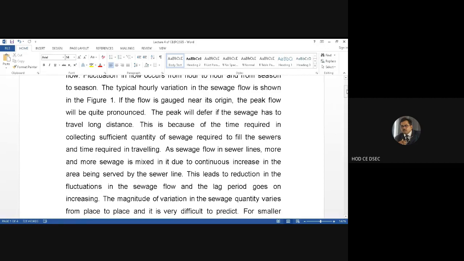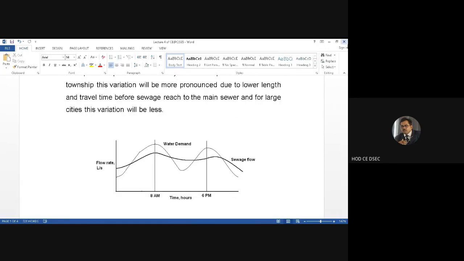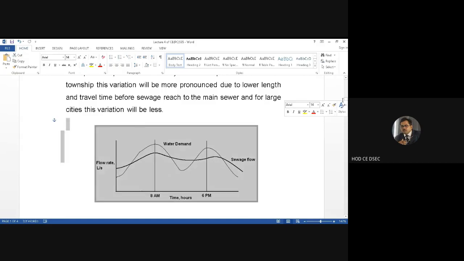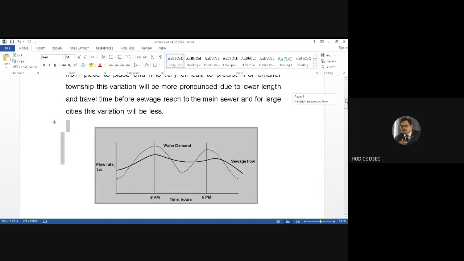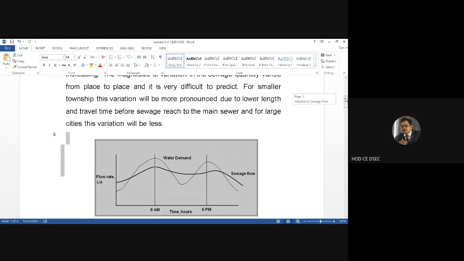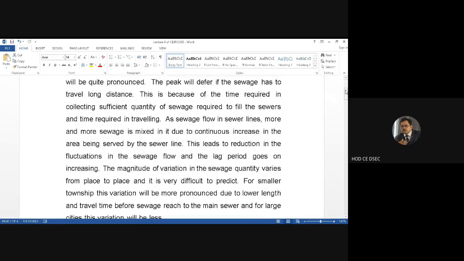Now, the magnitude of variation in the sewage quantity, again I repeat: as sewage flows in sewer lines, more and more sewage is mixed in it due to continuous increase in the area being served by the sewer line. So this leads to reduction in fluctuations, and the lagging period also goes on increasing. The magnitude of variation in the sewage quantity varies from place to place, and it is very difficult to predict.